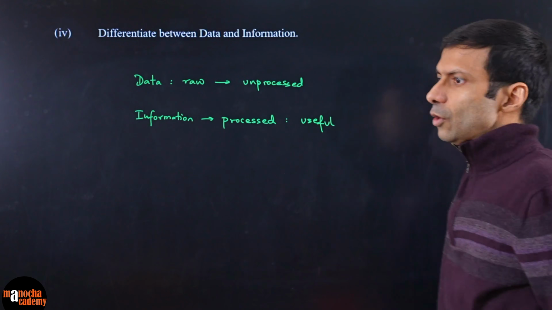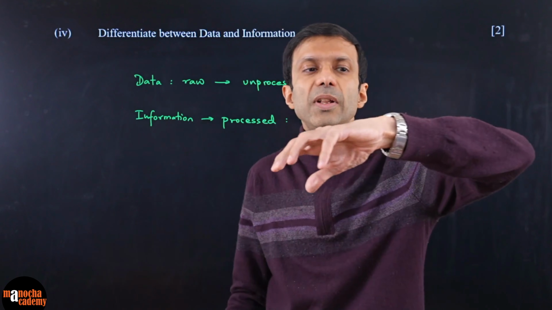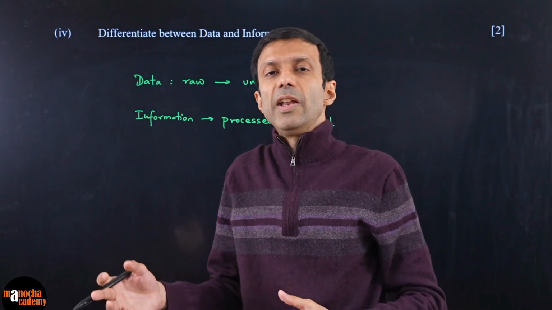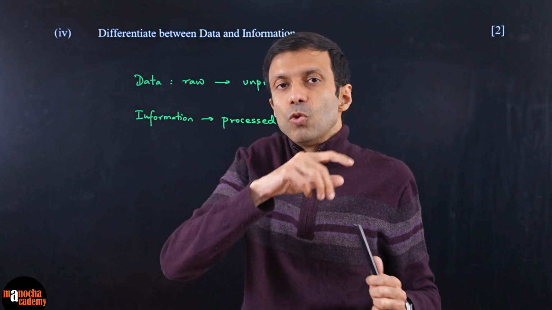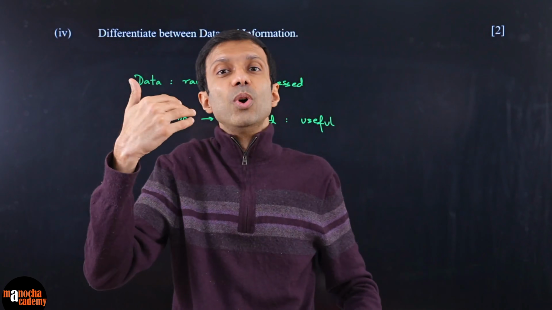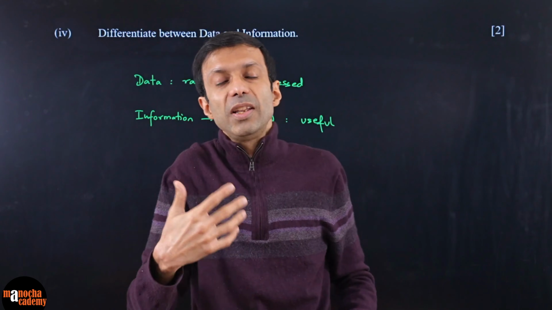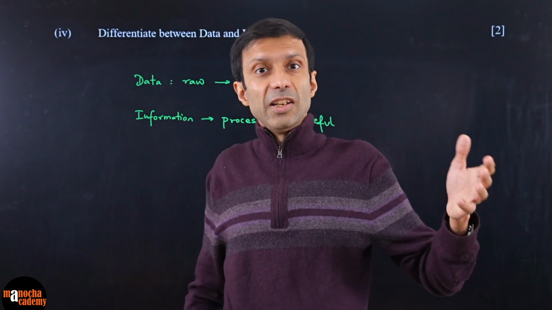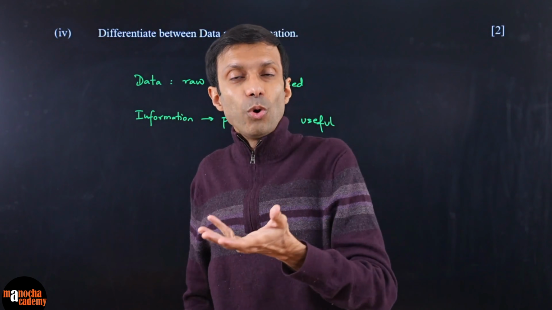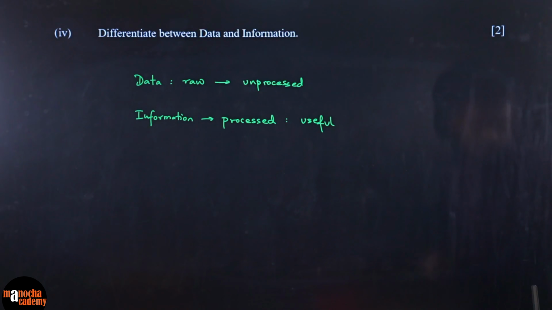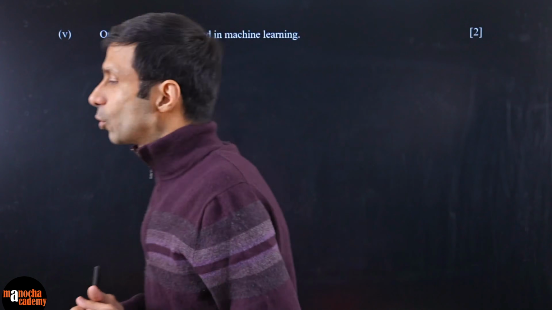Make sense? So an example with weather data would be that you're just collecting the weather data from the city, the temperature, the rainfall and all, and then you process it. You make a chart, you give me the maximum value, minimum value, the average temperature, or the average rainfall. Then we can extract some information, that is, is the city hot or is it a cold climate? So that is what you call information. Okay, here's the next question.